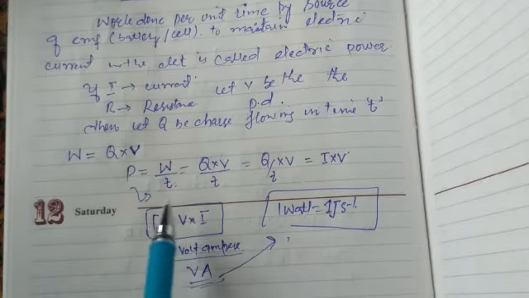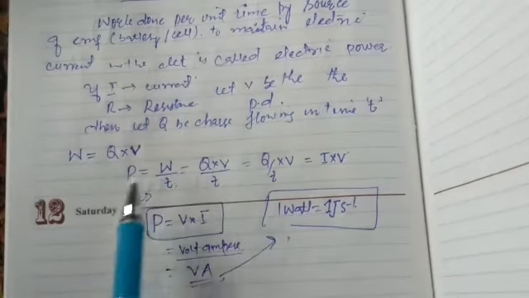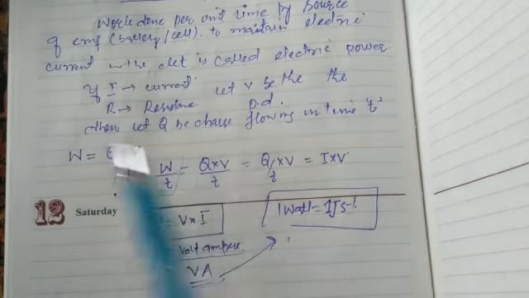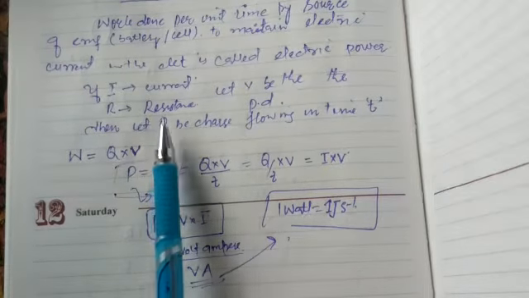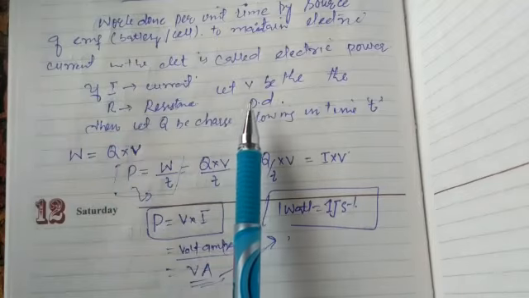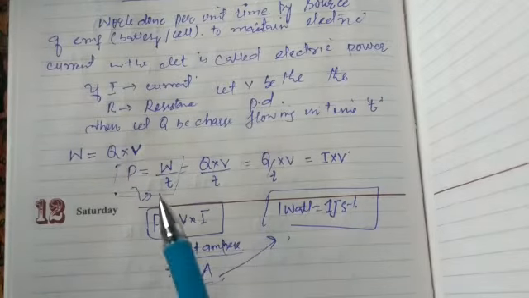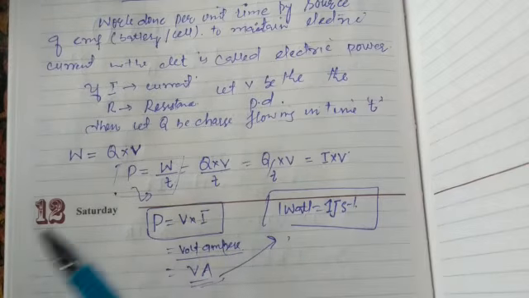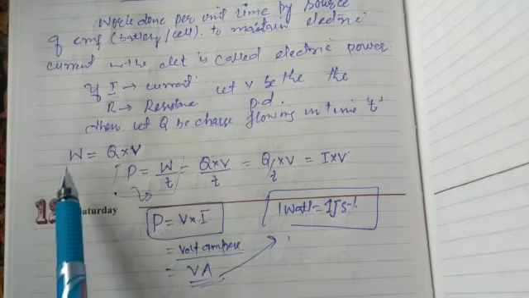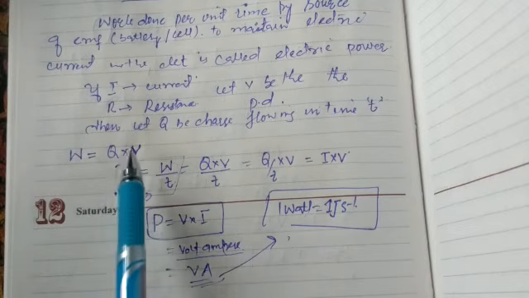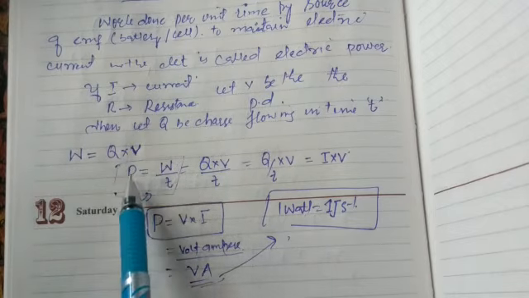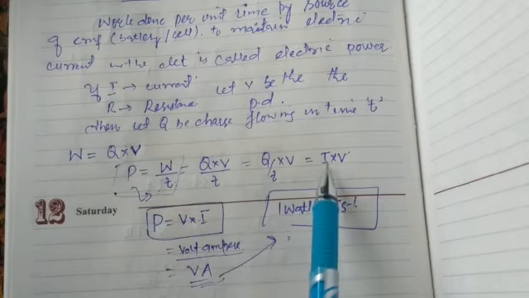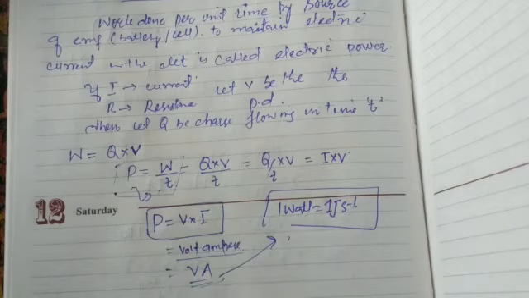The first two you should go through. Power is defined as the amount of work done in unit time. This is the definition of power. We have a circuit with some resistance, and we apply a battery or cell of voltage V. Once the current flows, charge flows in some time t, because current is defined as the flow of charge. Then W is equal to Q into V. From power, P equals W by t. Instead of W, we put Q into V by t. Q by t is I, so P is equal to V into I.